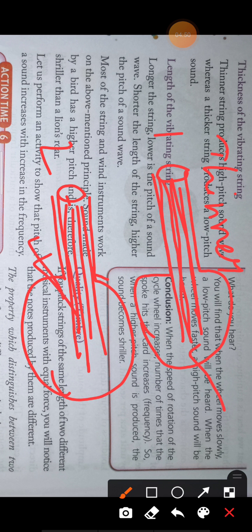So if the vibrating string is thinner, it will produce a high pitch sound, and if it has a thicker string, then it will produce a low pitch sound. The first will produce a high pitch sound, the second a low pitch sound. So the sound of the first guitar is very shrill.